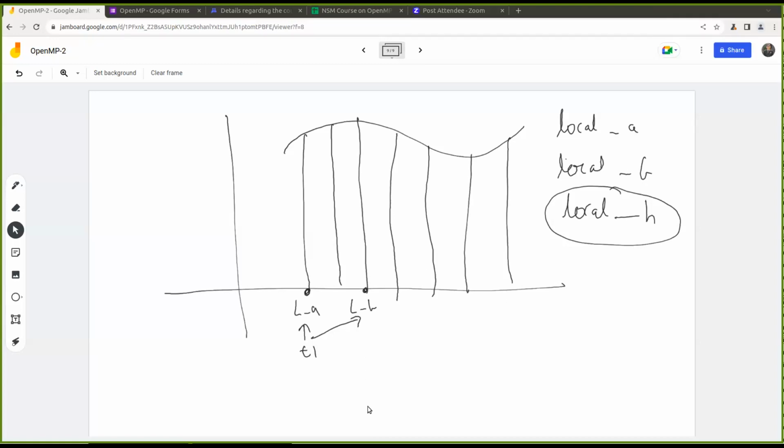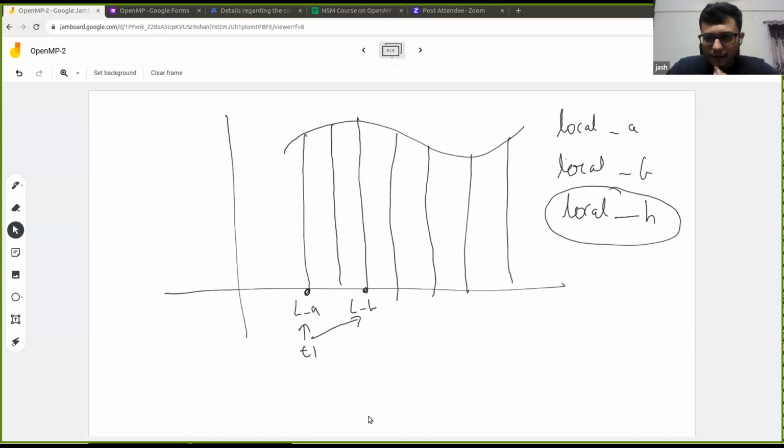B minus A by N. That will be global edge, right? So B minus A by N will be the, sorry, local edge. Sorry, I missed it. So let me correct it here. That is right, H will be the same. So that is correct. Local H will be equal to H, and that will be equal to B minus A by N.